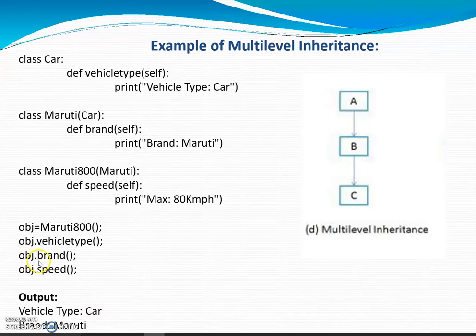Next, object.brand will print this message on the console, that is "brand: Maruti". Next, object.speed will print "max: 8 kilometers per hour" on the console. Means here through the derived class object we are able to access the methods of the base class also. So this is the example of multi-level inheritance.